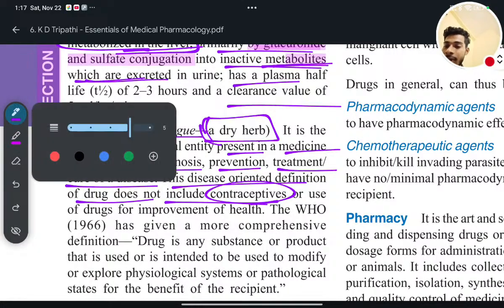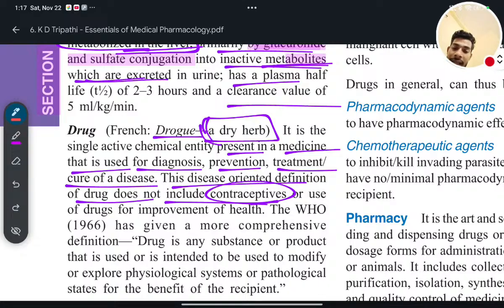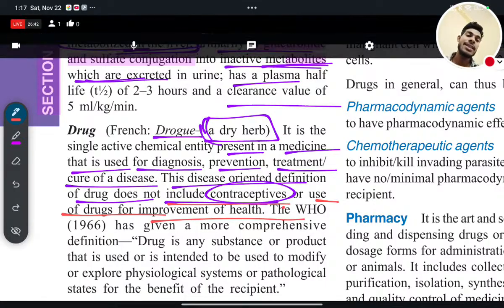This is a very, very important point. Contraceptive is not included in the drug, which is a disease oriented definition, and use of drug for the improvement of health. That means improvement of health is different and treatment of disease is different.